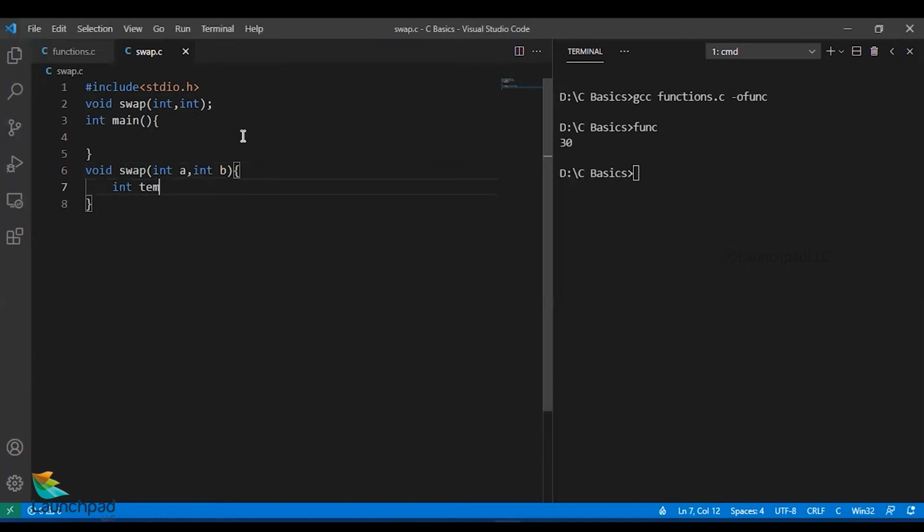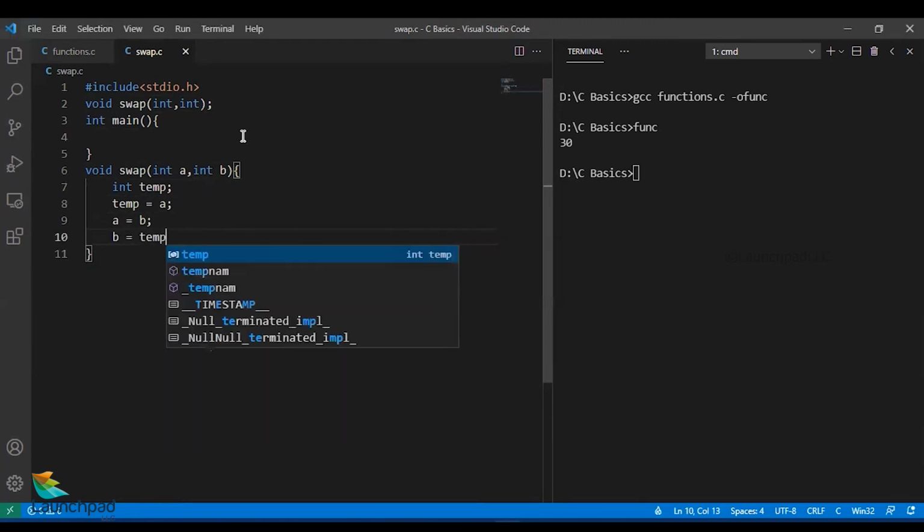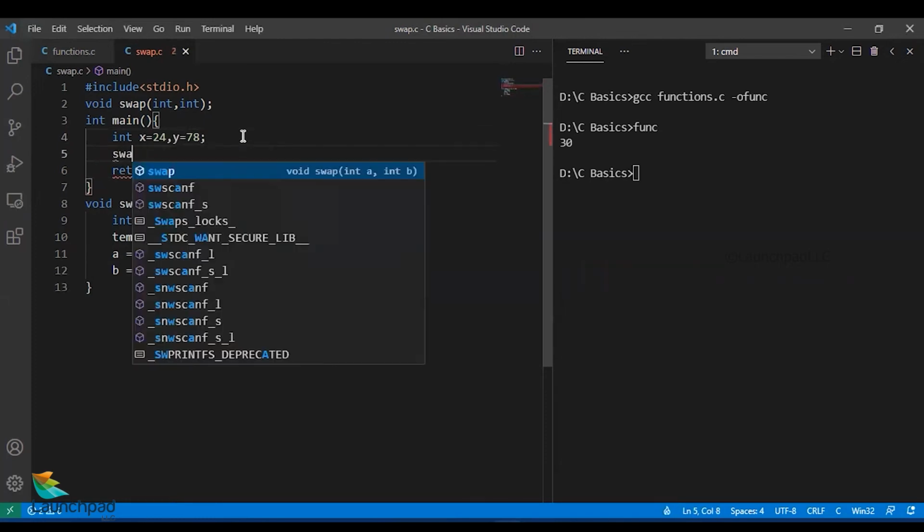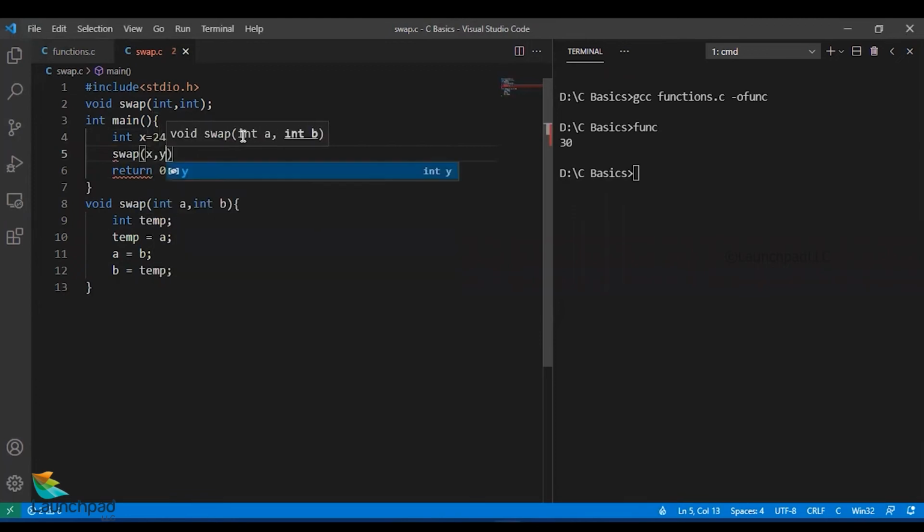I'll create a temporary variable temp. temp = a; a = b; b = temp. So I have swapped it successfully. Okay, I'll create 2 variables, int x, y. x will be 24 and y will be 78. Return 0 statement to end it. Before returning, I'll call the swap function, swap(x, y).